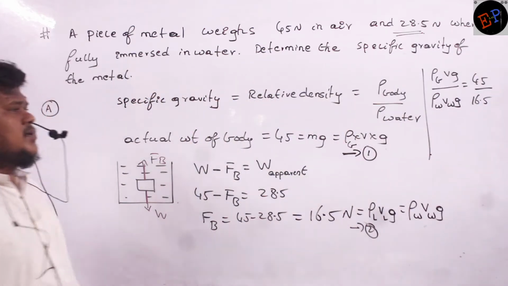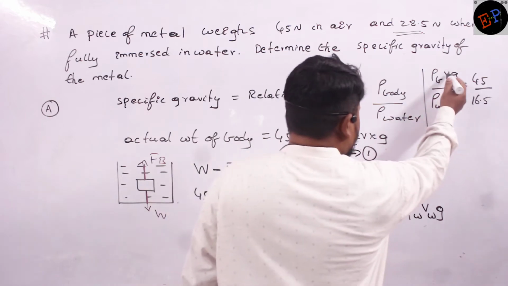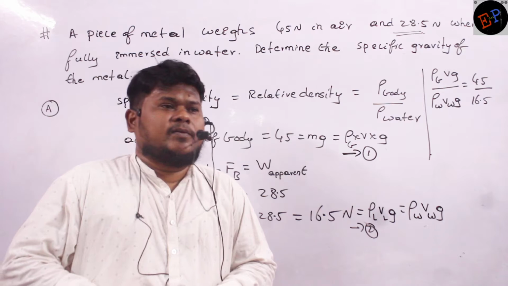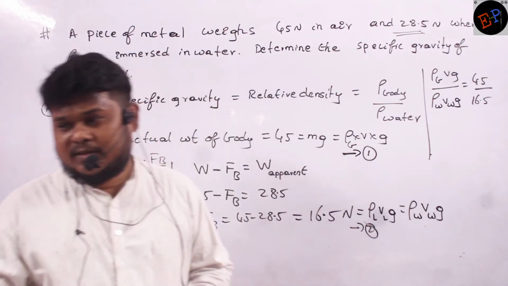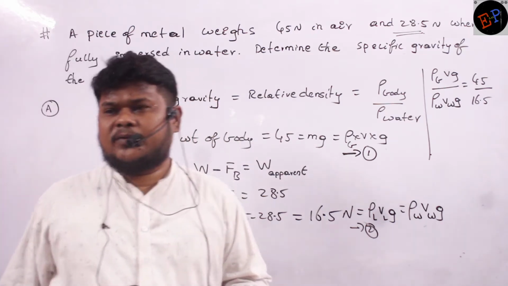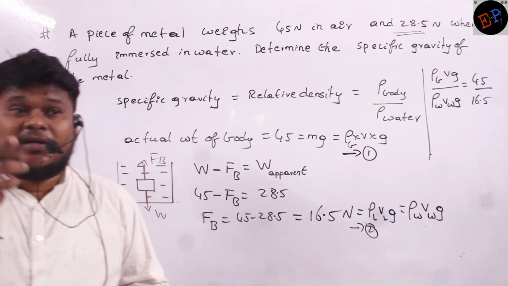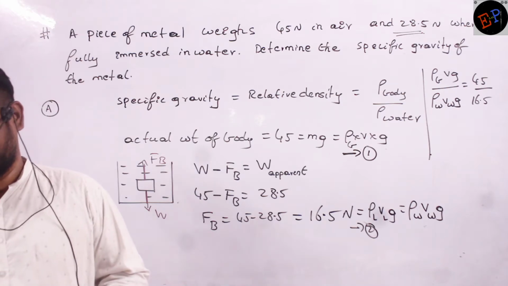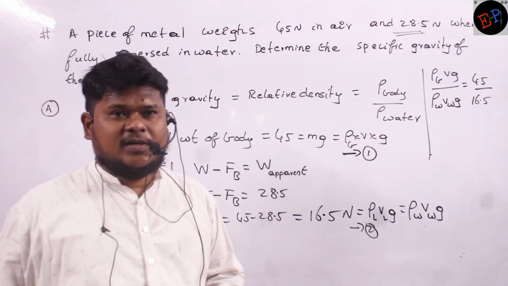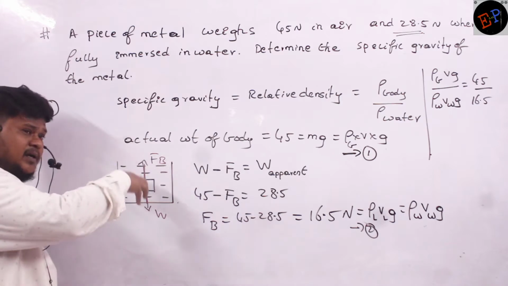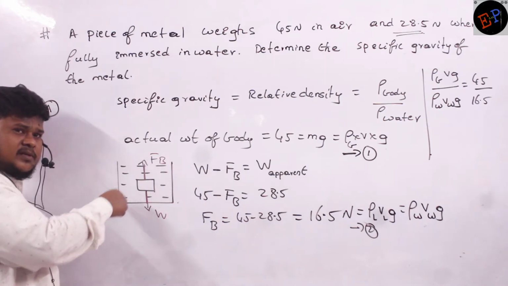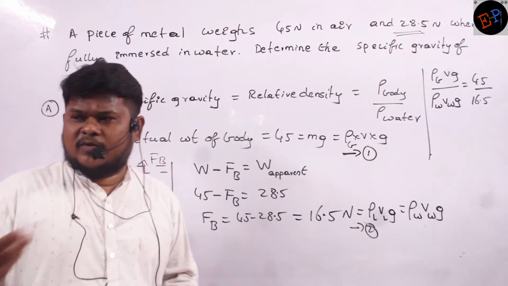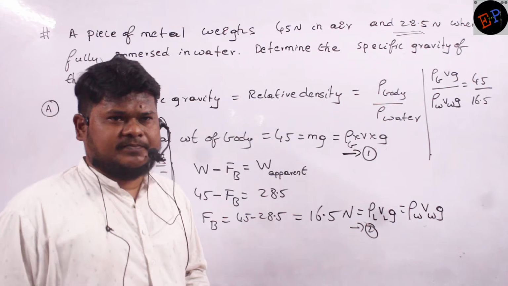Now see. Can you say what is meant by V here? V means volume of body. VW means volume of water displaced. VL means volume of liquid displaced. Are you able to understand? Body is completely immersed inside water. So V and VW both are equal. Volume of body is nothing but volume of water displaced. Both are same. Clear?